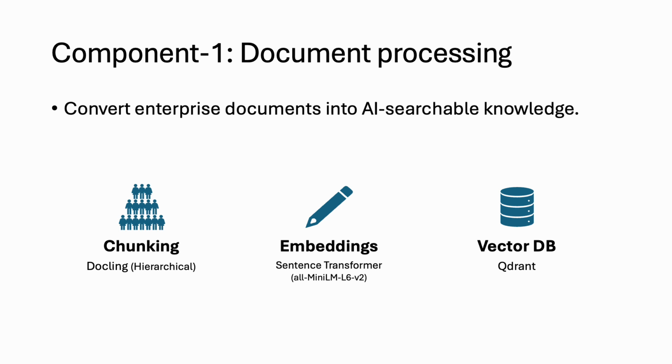We convert these chunks into embeddings, a technical term also called vector points, and those embeddings are fed into a vector DB. Here we are using Qdrant as the vector DB. That is the first component.